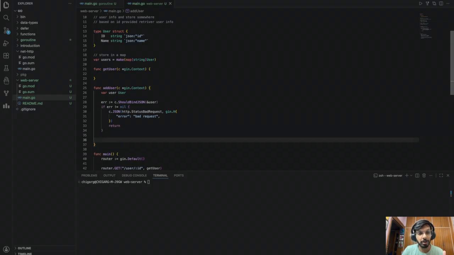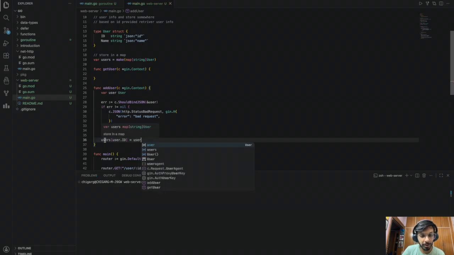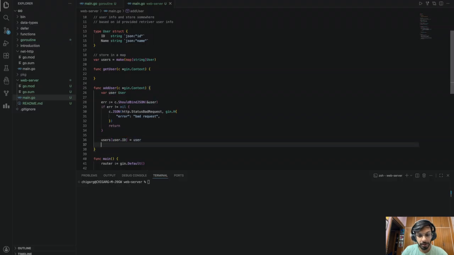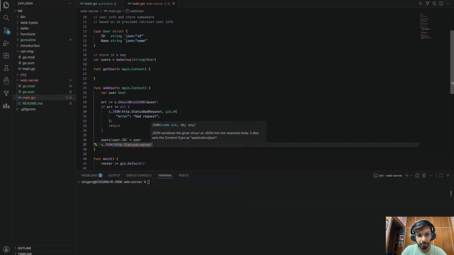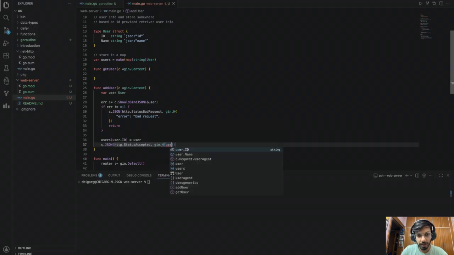If everything passes, then what do I do? I just say user.ID equals user. Save in the map whatever information we got based on the ID. And then we write c.JSON, http.StatusAccepted maybe, and gin.H and user.